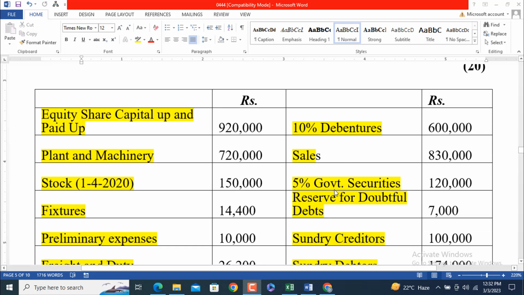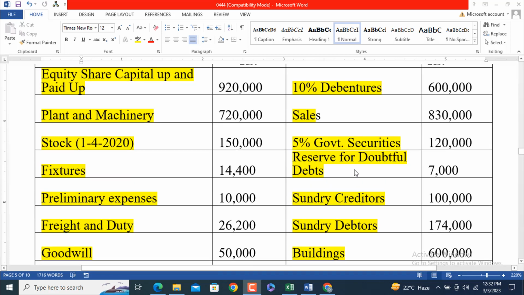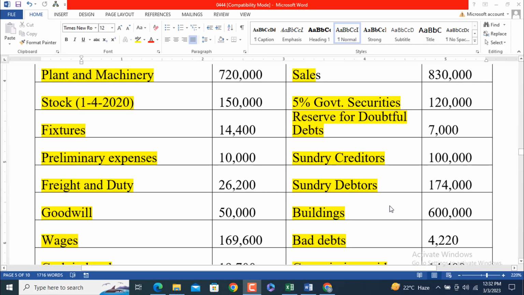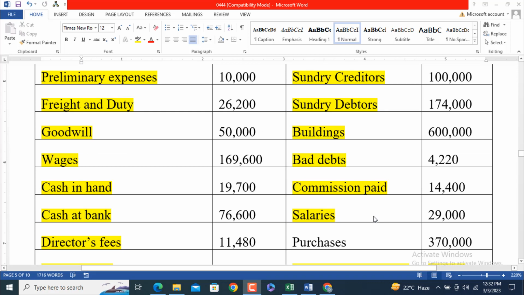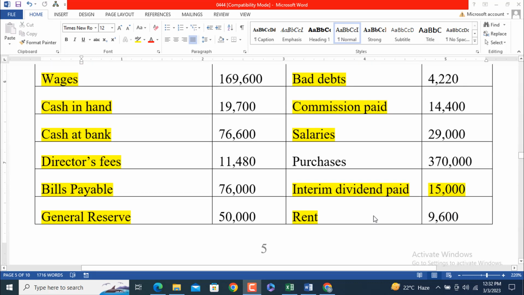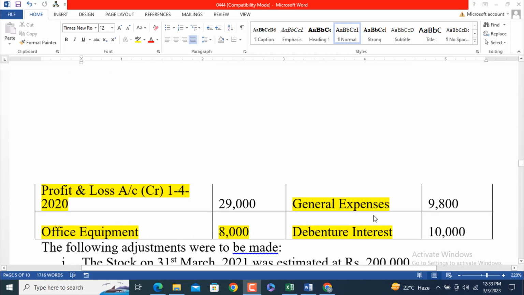Sales 830,000, 5% government securities, it is an investment, 120,000, reserve for doubtful debts 7,000, sundry creditors 100,000, sundry debtors 174,000, buildings 600,000, bad debts 4,220, commission paid 14,400, salaries 29,000, purchases 370,000, and interim dividend paid 15,000, rent 9,600, general expenses 9,800, debenture interest 10,000.